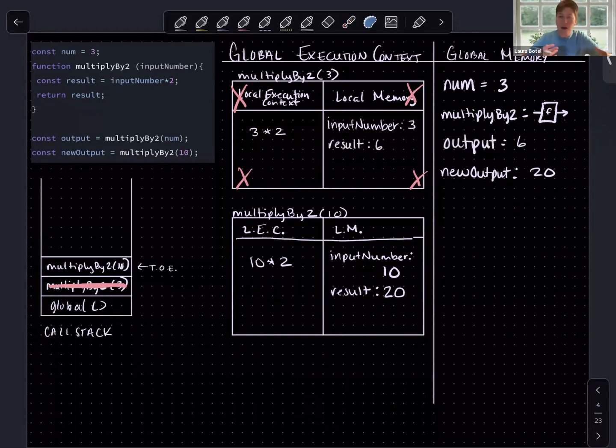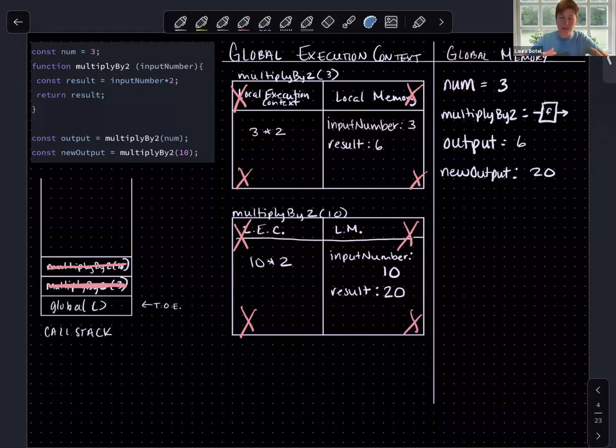This is the evaluated result of the function invocation multiplied by 2 with the argument 10. Okay, let's clean up. What happens to our local execution context? It is marked as eligible for garbage collection. What happens to our stack frame on the call stack? It is popped off the call stack. What does that mean for our thread of execution? It weaves its way back into the next execution context on the stack, which in this case is global.